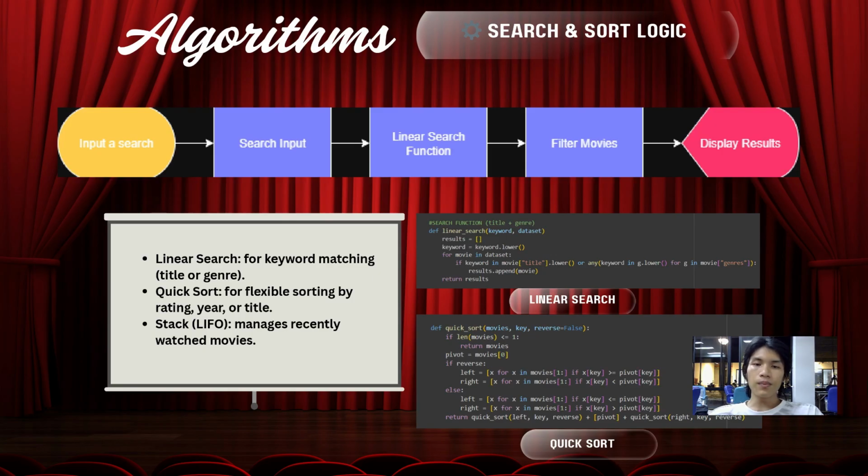This reflects one of our main project goals: to show that fundamental algorithmic knowledge can be applied in real-world systems and stay powerful, scalable, and maintainable. To summarize, my part of the project focused on building the logical foundation of our movie recommendation system, using linear search to find movies quickly and accurately, quick sort to organize them efficiently, and a stack structure to manage user history dynamically. These algorithms together form the core engine that powers the UI and enables user interaction.